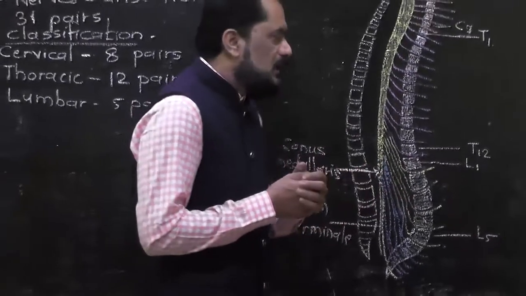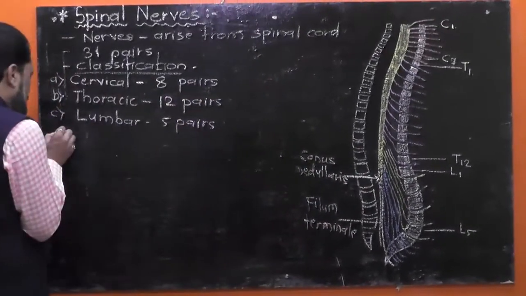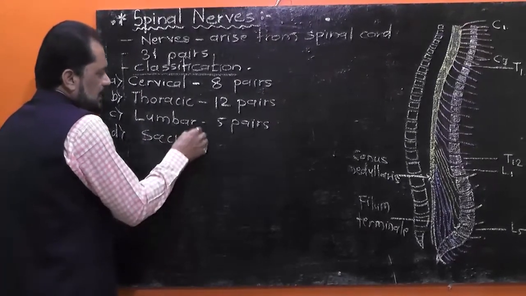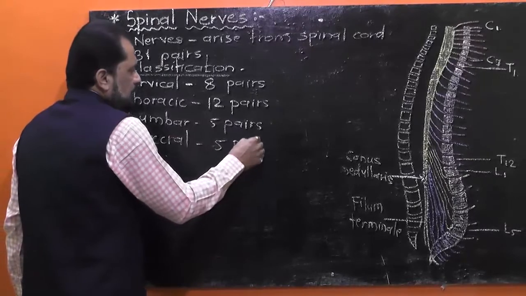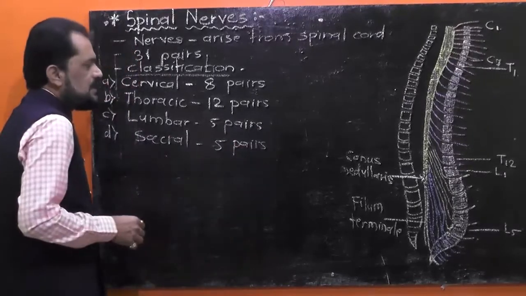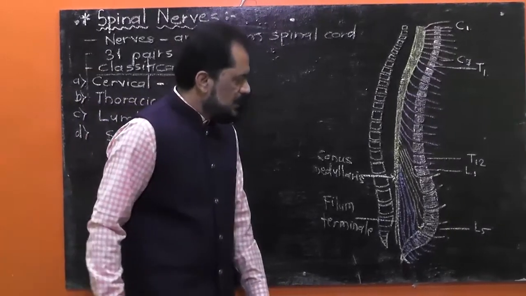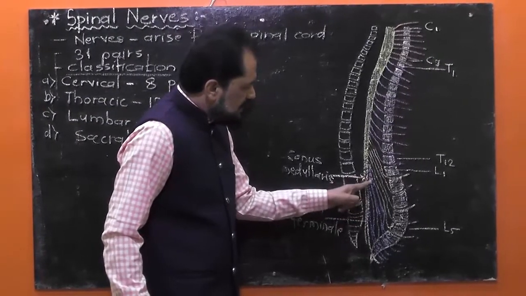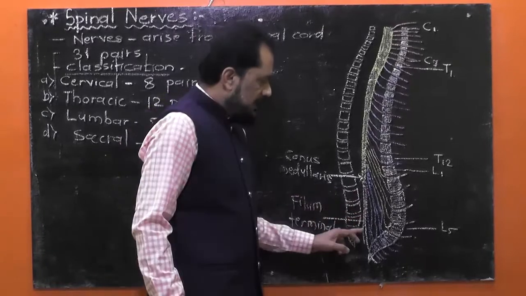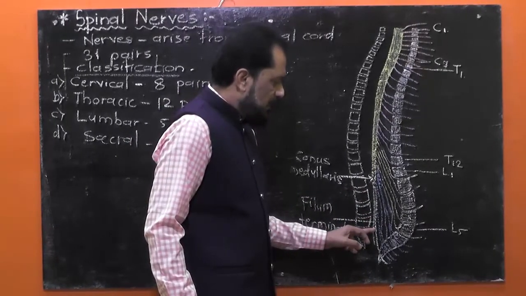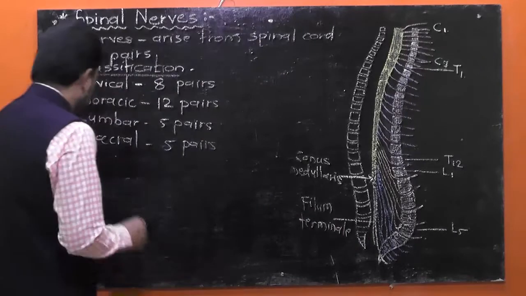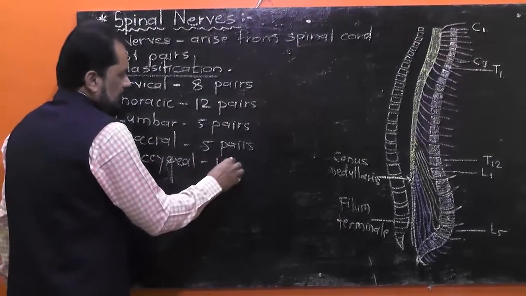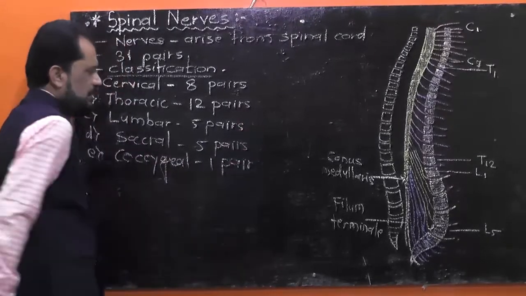After lumbar spinal nerves, the next 5 pairs of nerves are known as sacral spinal nerves. Here, with the help of blue chalk, I have shown these sacral spinal nerves. And the last one pair of the spinal nerve is known as coccygeal spinal nerve. Single pair. Coccygeal spinal nerve.